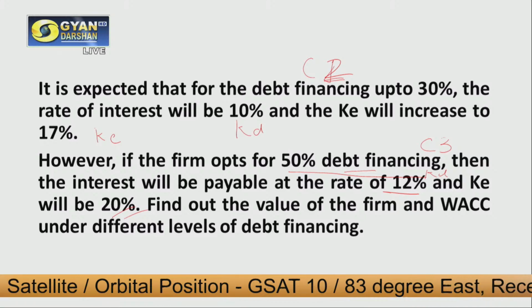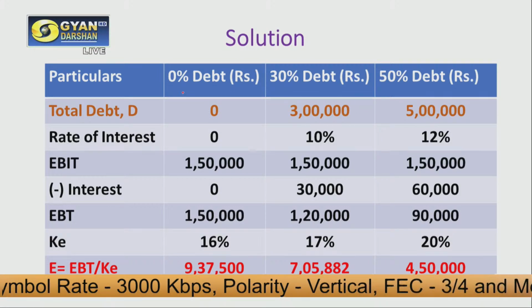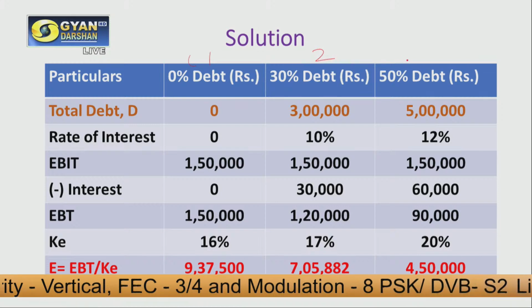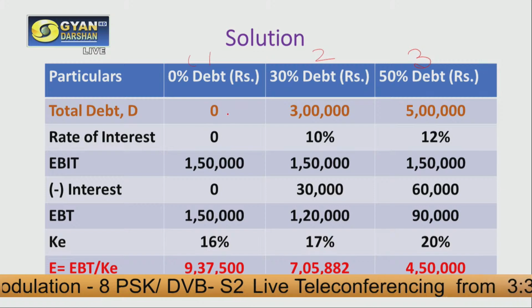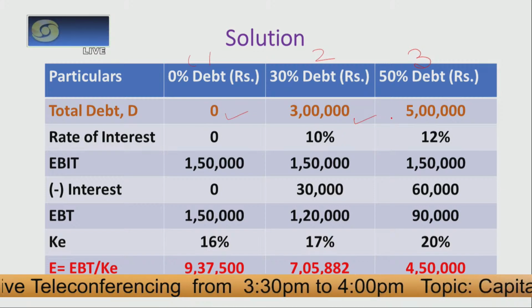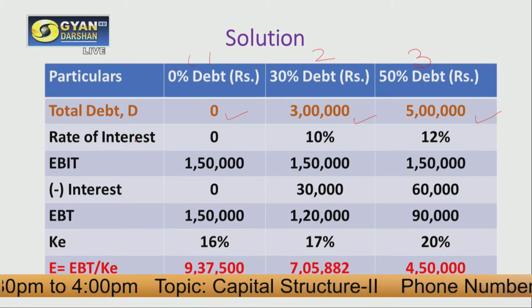Now we need to calculate WACC and value of the firm for different levels of capital structure. Let us see this with the help of the solution which is available on your screen. This is how we can present this using a table. First, we have case 1 when there is no debt, then case 2 when we have 30% debt, and case 3 where we have 50% debt. Since there is no debt in case 1, the debt amount is 0. In the second case, we have 3 lakh rupees as debt amount. In the third case, we have 5 lakh rupees as debt amount.